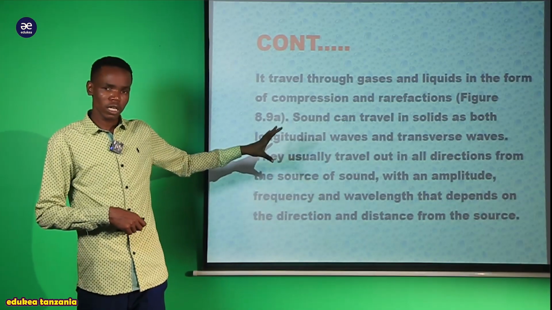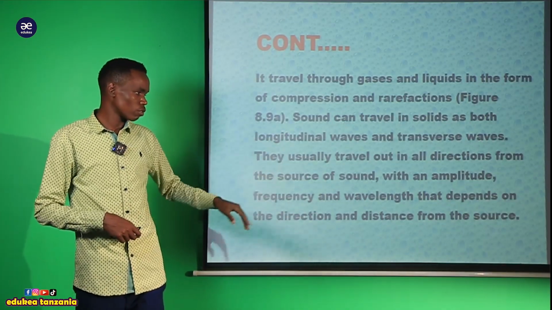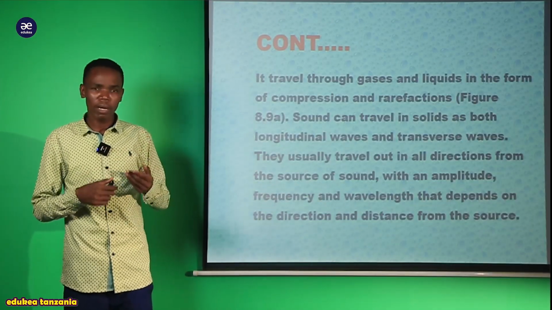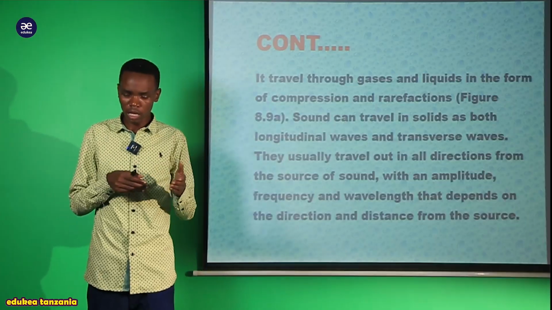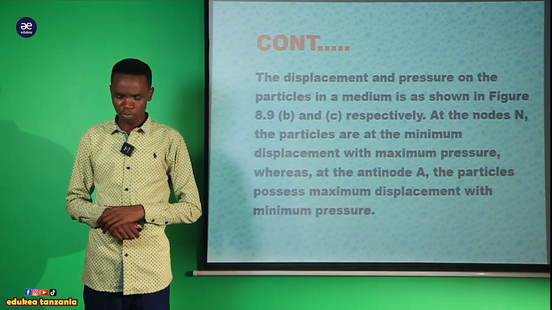But all of this, the source of the sound, the amplitude of the sound, the frequency of the sound, plus the wavelength of the sound, must depend on the direction. It must depend on the direction and also the distance from the source here.